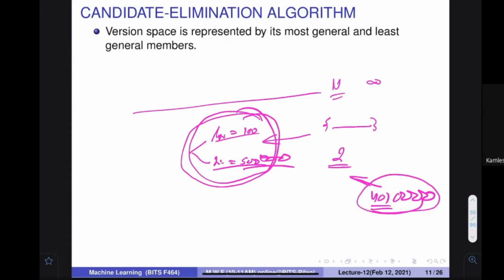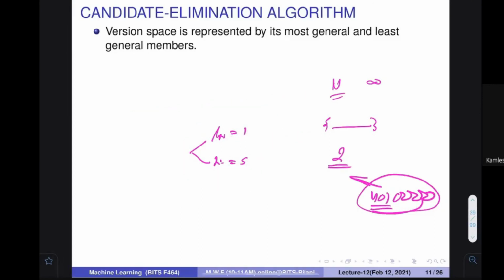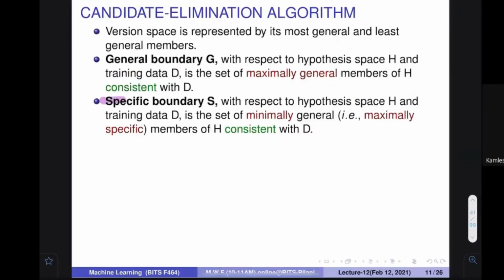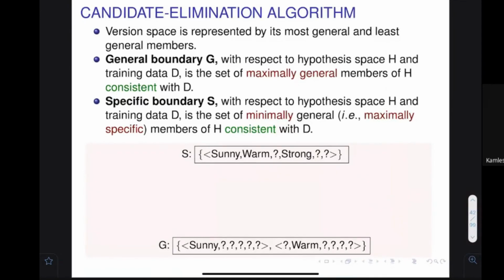Okay, so this is an interesting idea, and this is a workable idea. It looks like an intelligent way. It says that I'm going to maintain a general boundary G and a specific boundary S. I'm going to maintain these two boundaries. This is specific, it is specifying more. This is general, it is specifying fewer things. So let's assume that the general and specific boundaries are specified. These are the two limits.